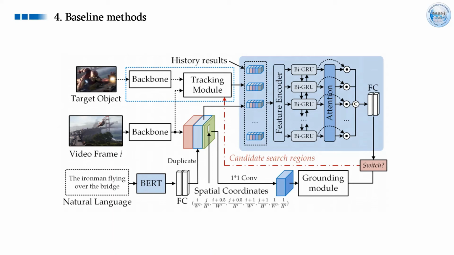The grounding module is used for locating the target object using the language information in the first frame. We use CNN as the backbone to encode the input image and use the pre-trained BERT model to get the language embeddings. Then, the fully connected layers are used to further fine-tune the feature. In addition, we also add the spatial coordinates information to further improve the overall accuracy. These features will be fused with a one-by-one convolutional layer.